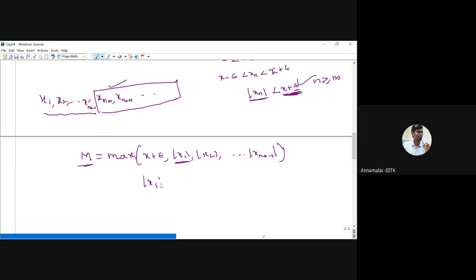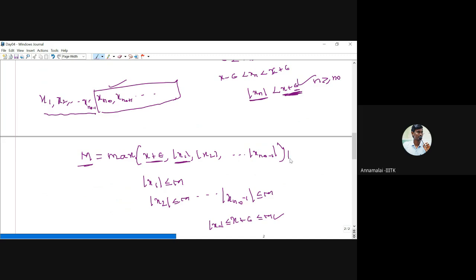Therefore, modulus of x1 is less than or equal to m because m is the maximum of all the numbers. And if you take x2, it is also less than or equal to m. Up to x n naught minus 1, it is also less than or equal to m. Now this number is also less than or equal to m, and we know that it is greater than or equal to modulus of xn, where n is greater than or equal to n naught. Therefore, the whole sequence is bounded by this m.